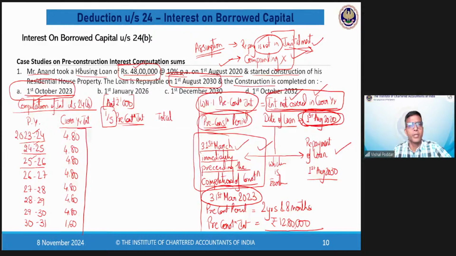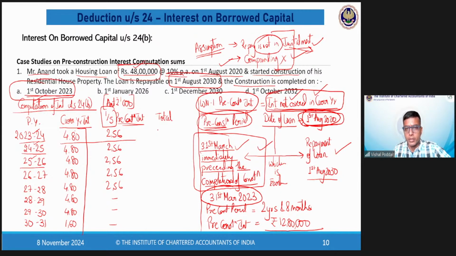Now, my pre-construction 1/5 is coming to 2,56,000. So 256, 256, 256 for 5 years.